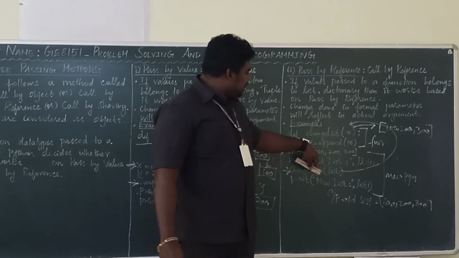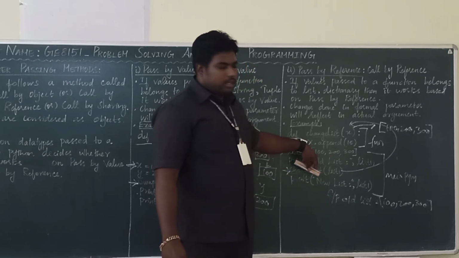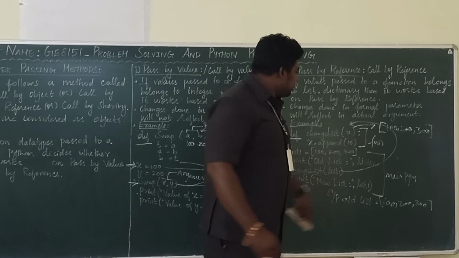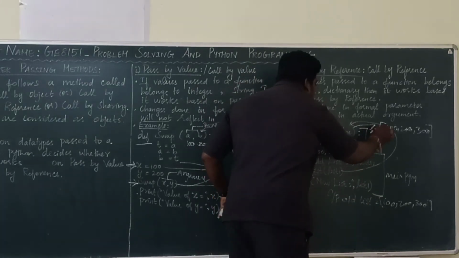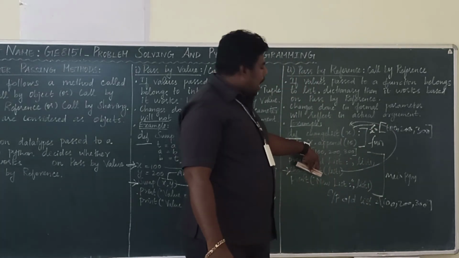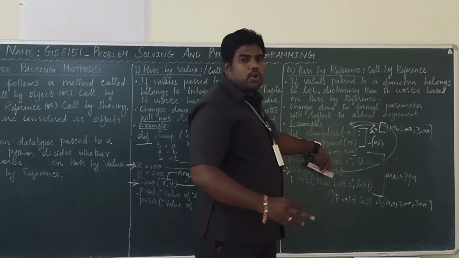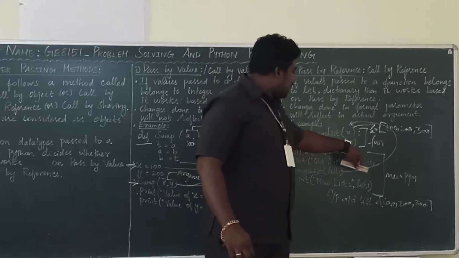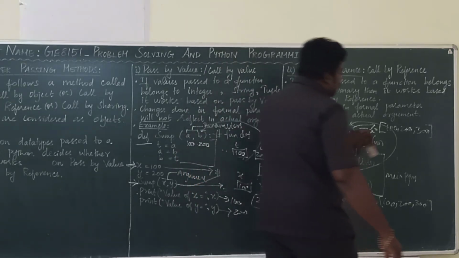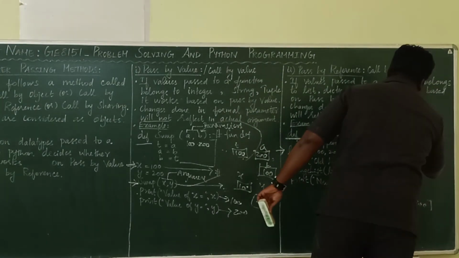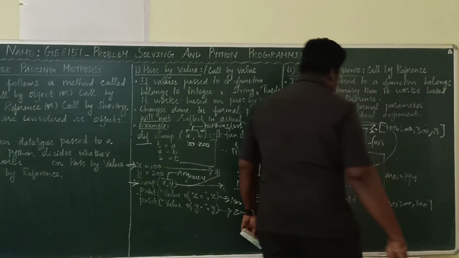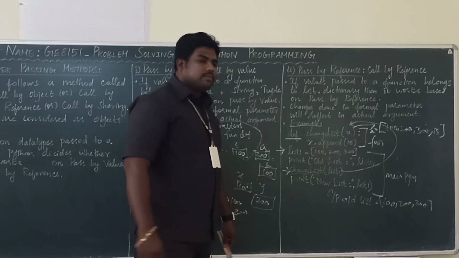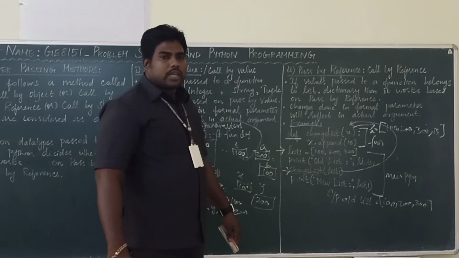Append is a method used to add an element or number at the end of the list. So x dot append means, in this x, I am going to add one element at the last. What is the element? I am going to add 15 at the last, x dot append of 15.